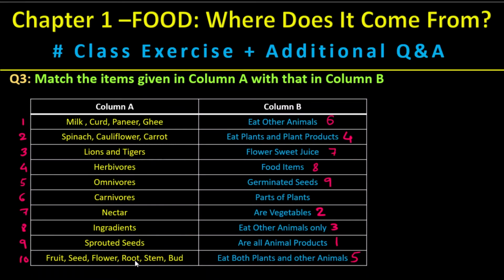Fruit, seed, flower, root, stem, bud, all are parts of the plant. Let's see where exactly it fits. Parts of the plant. Here you see. So like this we are going to get the questions in the examination, and till here we have from the textbook. From the bottom, whatever you see, these are additional questions and answers which I gave, which you can prepare for yourself. Okay, let's go to the next question.